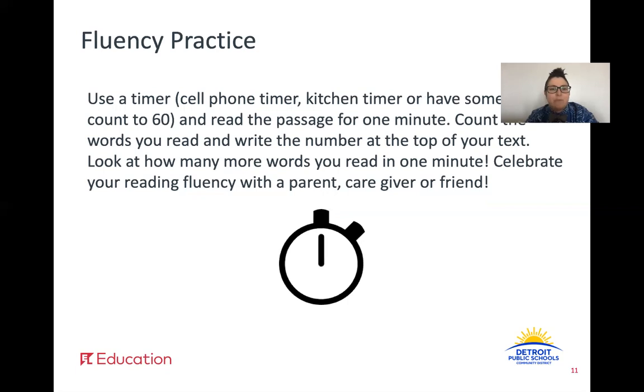I also want you to work on your fluency practice one last time this week. Use a timer, a cell phone timer, a kitchen timer, or have someone count to 60, and read the passage for 1 minute. Count the words you read and write the number at the top of your text. Look at how many more words you read in 1 minute than you did in Lesson 1. Celebrate your reading and fluency with a parent, caregiver, or friend. And I'm proud of you. Practicing your fluency each day is going to help you be a better reader.